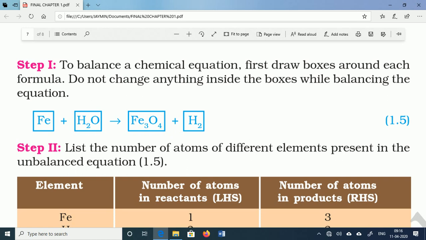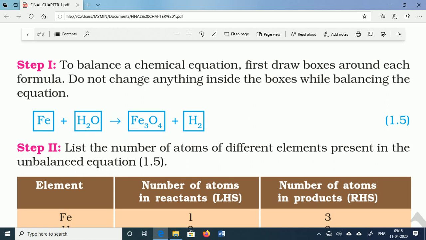The purpose of step 1 is simple: it gives the idea that whatever the chemical formula is, it should remain the same. We cannot alter anything inside the chemical formula.